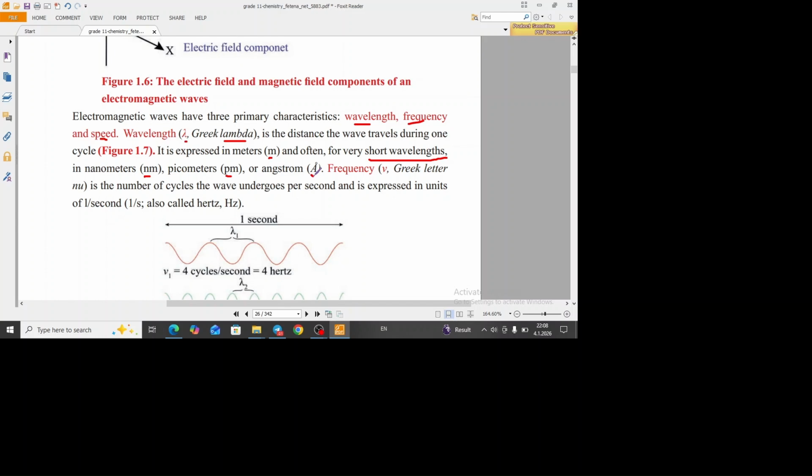Second, frequency. Frequency is represented by V, or we can say nu. በግሪክ ኑ ብለን እንጠራለን። This frequency is the number of cycles the wave undergoes per second. This is the definition of frequency. This frequency is expressed by 1/second, or the unit of frequency is 1/second, or we can say second inverse. This second inverse is equivalent with hertz.